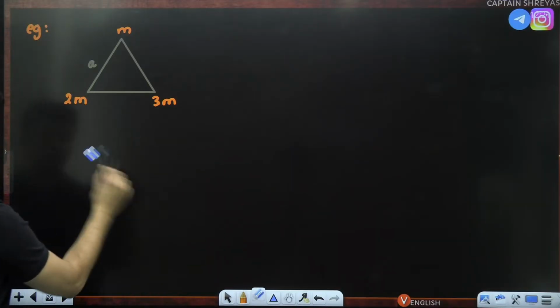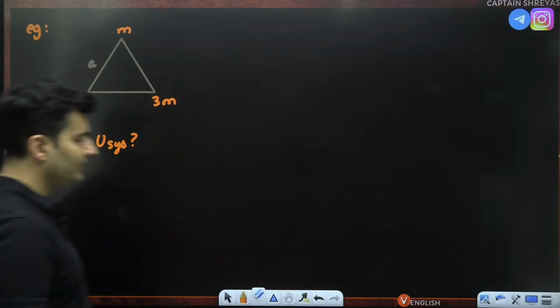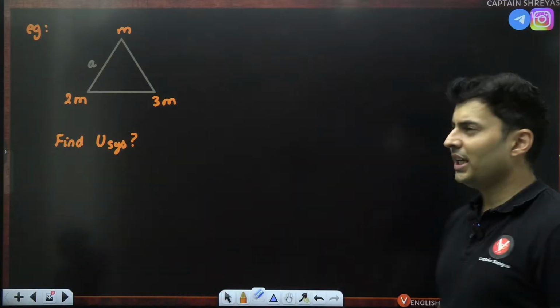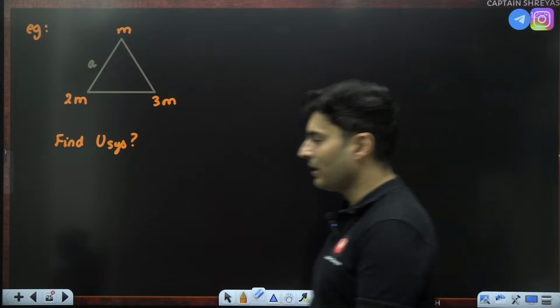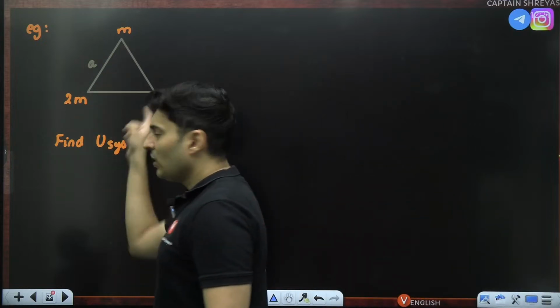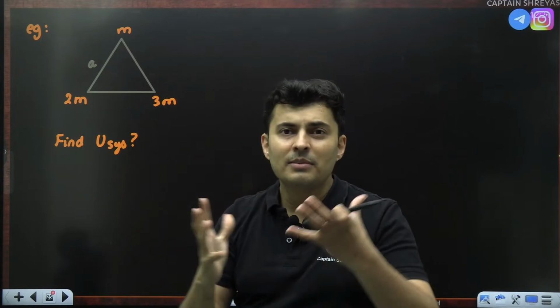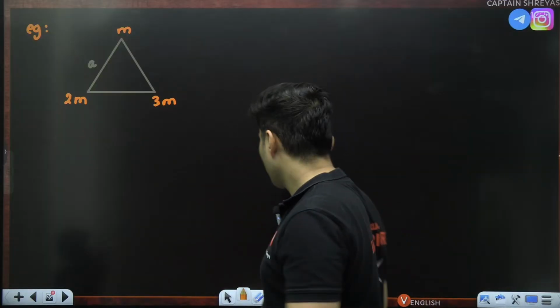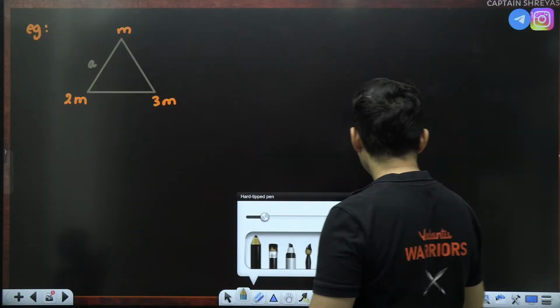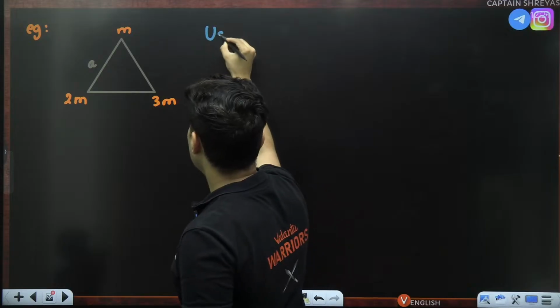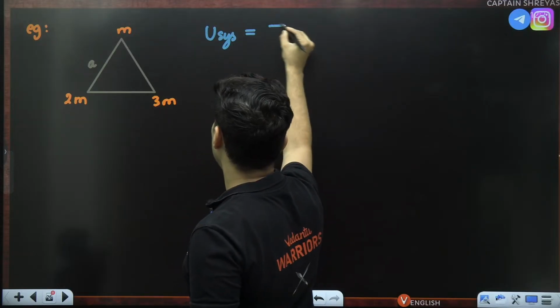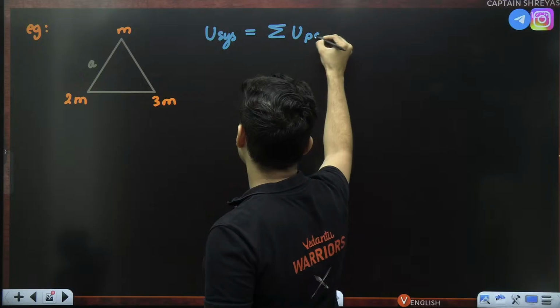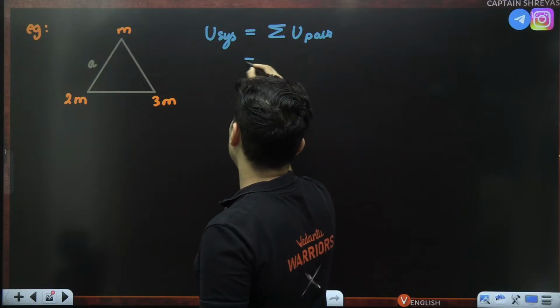Finding the potential energy of the system. Let's see, how do we do this? Because there are 3 masses, obviously there will be multiple terms over here. So let's start with that. The potential energy of that system will be the sum of the potential energy of each of the pairs which you can form.